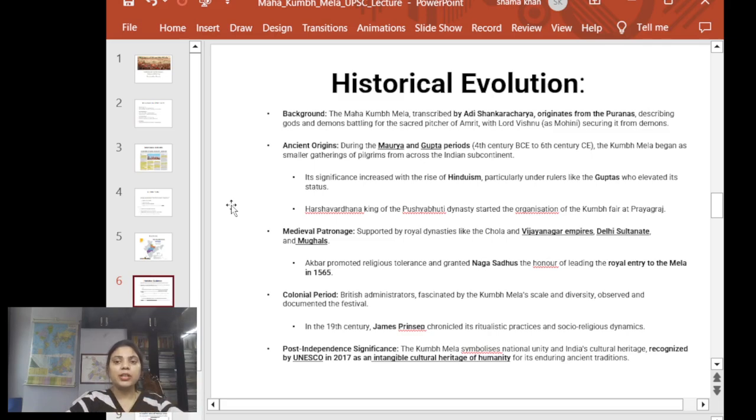During the period of Harshvardhan, we have seen the celebration or organization of this Kumbh Mela in Prayagraj, and even Hiuen Tsang has recorded it. So the very first recording we can see is in his writing. Apart from that, during the medieval period the Chola Empire, Vijayanagar Empire, Delhi Sultanate, and Mughals also supported this, giving patronage to the Kumbh Mela. And we can see during the colonial period also